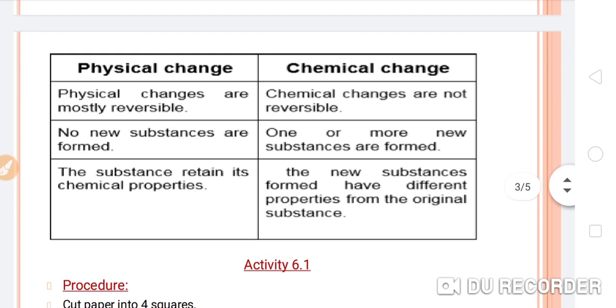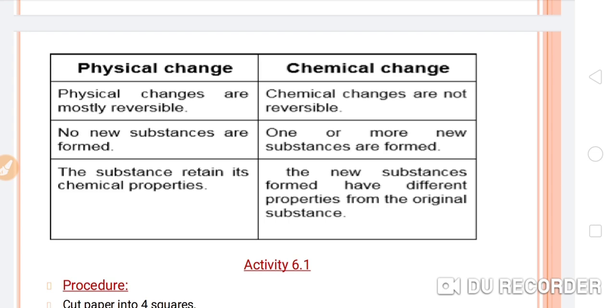Okay, let's see, students. Here I have discussed some points about physical change and chemical change. Physical changes are mostly reversible, like melting of ice. It will convert into water, and water can be refrozen and it can reconvert into ice.